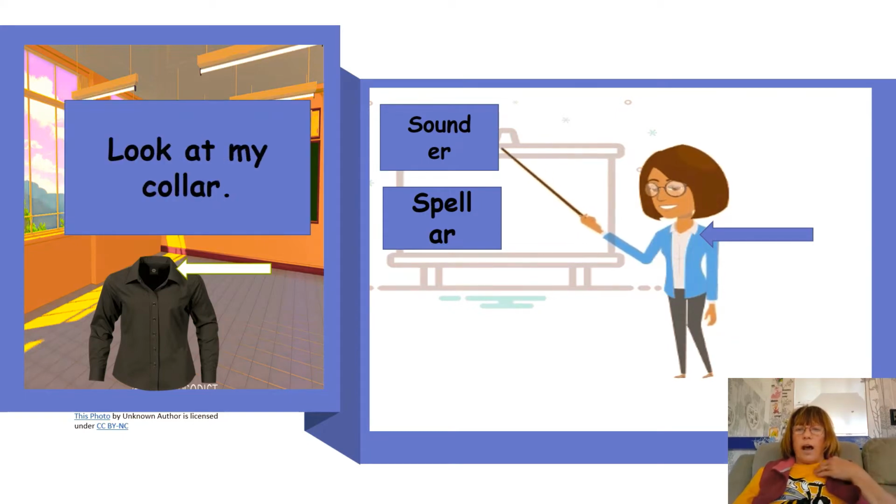Yes, I haven't got a shirt with a collar on today, look, but you can see that the teacher in the video there pointing at the sound has got a collar at the top of that white shirt. So we sound the ER, but we spell AR. Collar. We don't say collar.